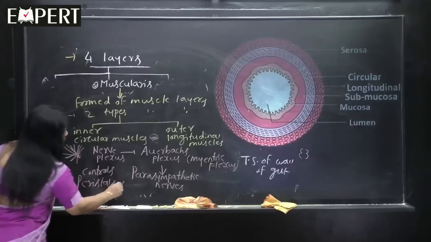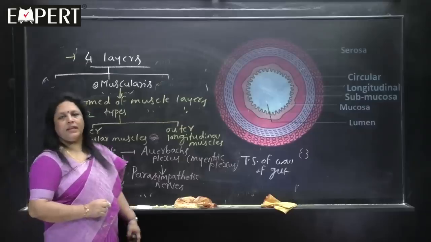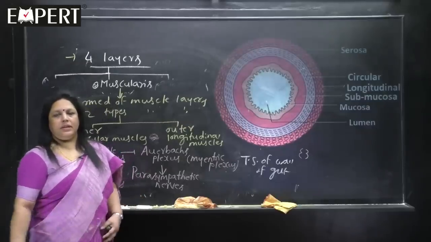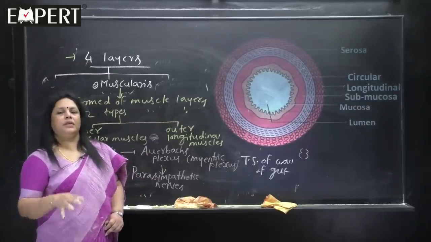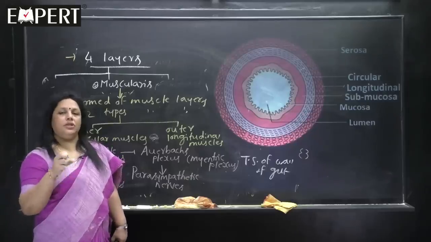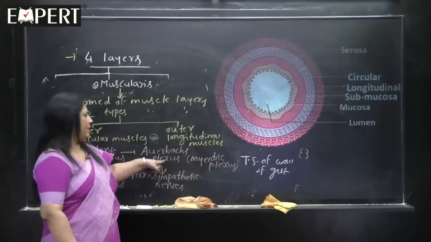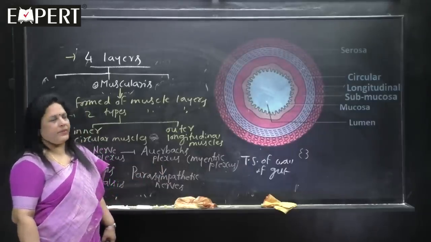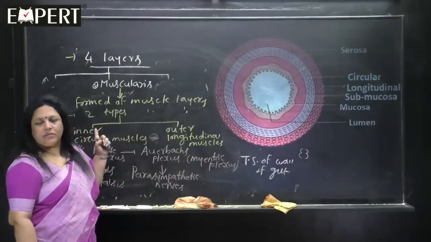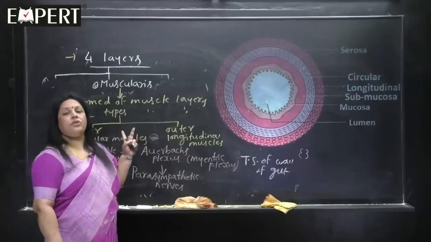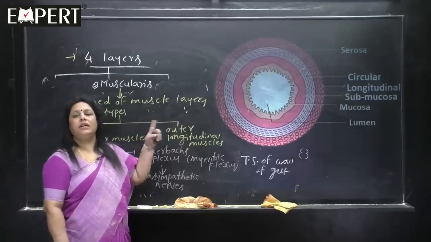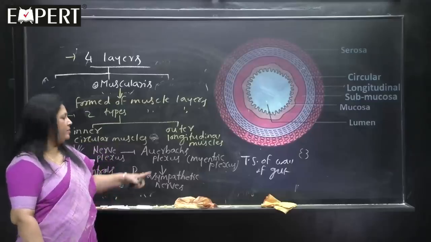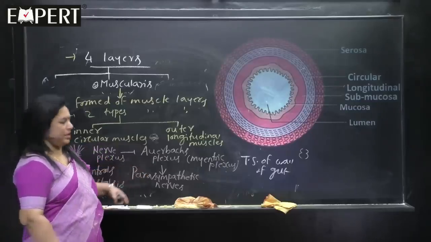What is that? Peristalsis. Okay. So you have to remember that a group of parasympathetic nerve fibers join together and are called Auerbach's plexus. So, this is about the muscularis, which shows two muscle layers, inner circular and outer longitudinal, and in between them there is a nerve plexus.